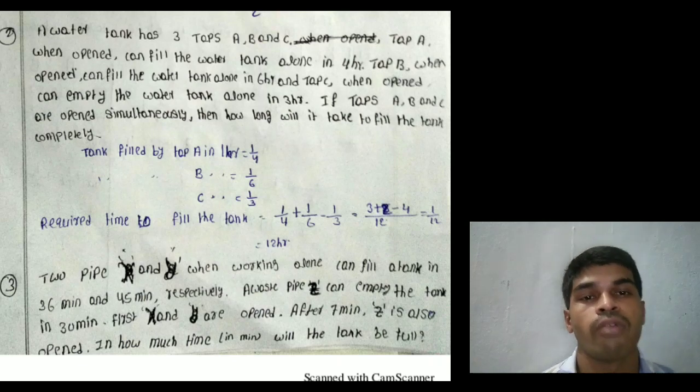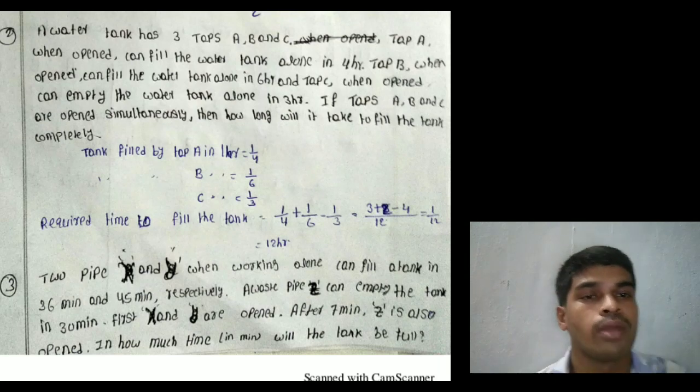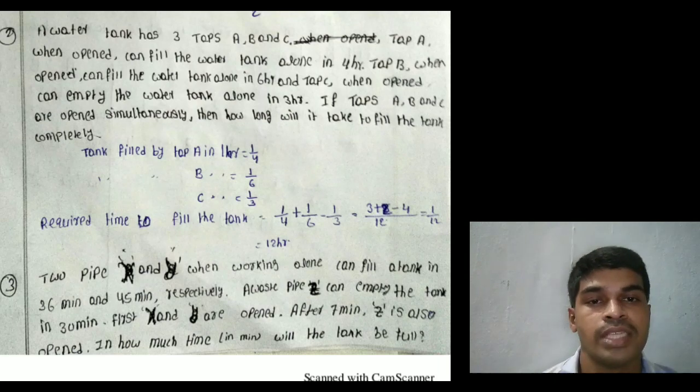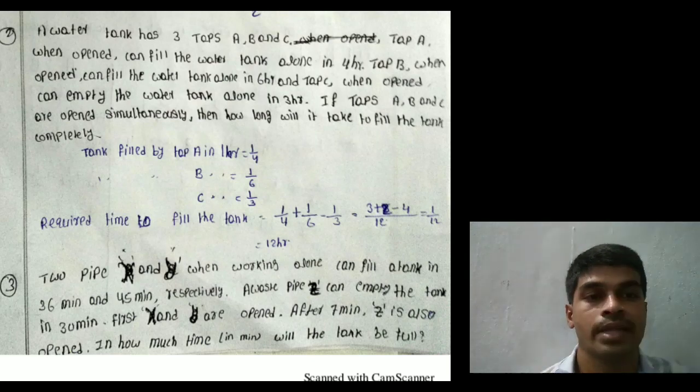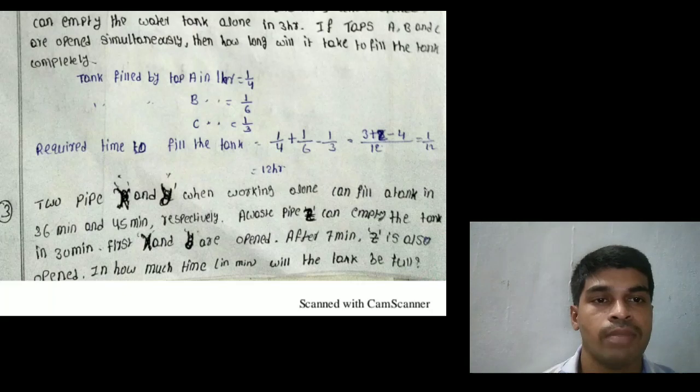That means 12 hours. Two pipes X and Y working alone can fill a tank in 36 minutes and 45 minutes respectively. A waste pipe Z can empty the tank in 30 minutes. First X and Y are open. After 7 minutes, Z also opened. How much time will be taken to fill the tank?